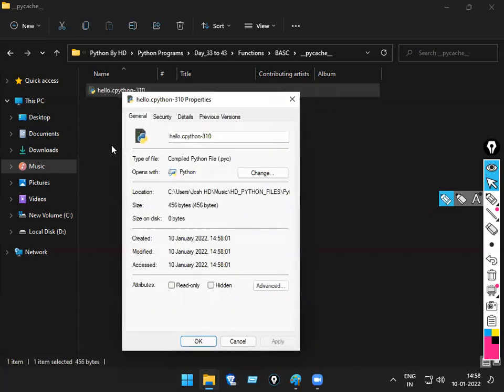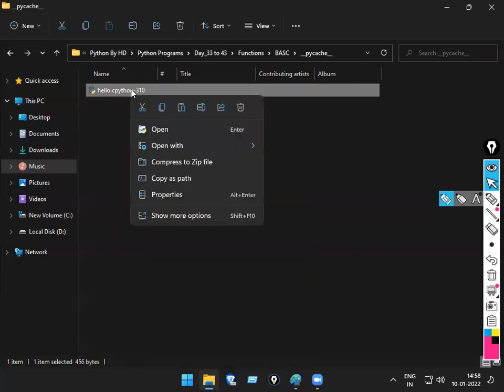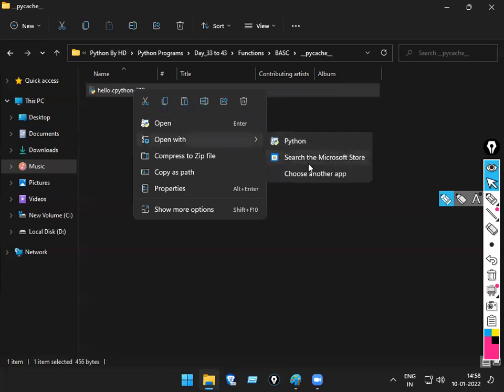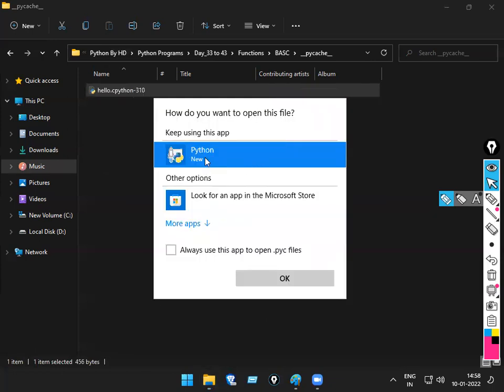Mostly you get there what? CPython files. See here. Compiled file. Getting the type of file? Compiled Python file, PYC file. Okay. But if you want to see the coding part, it will not be available. To see these things, again, you have to understand totally different logic things.